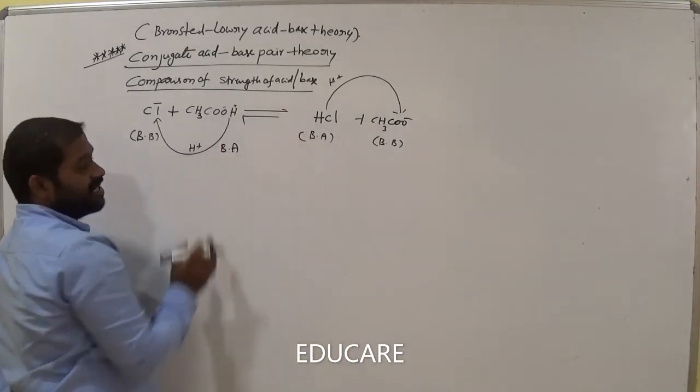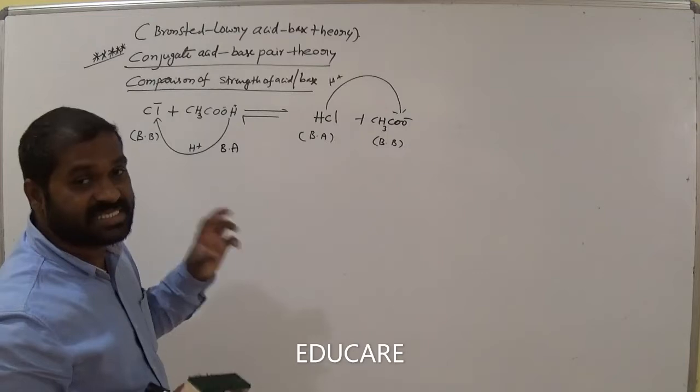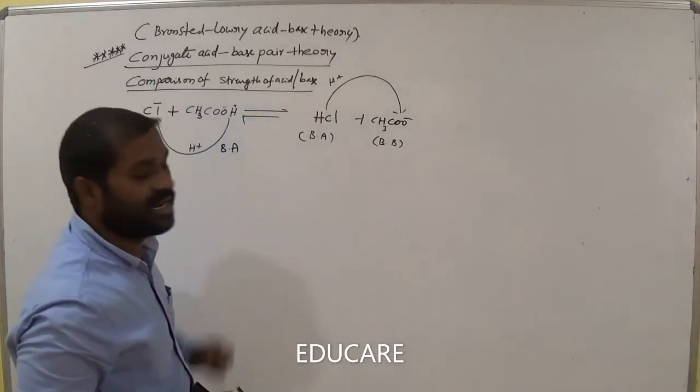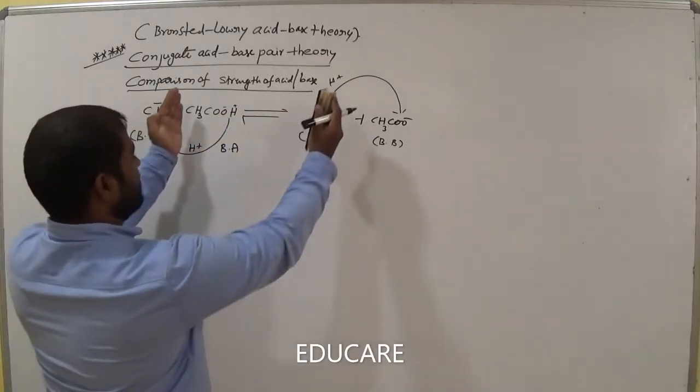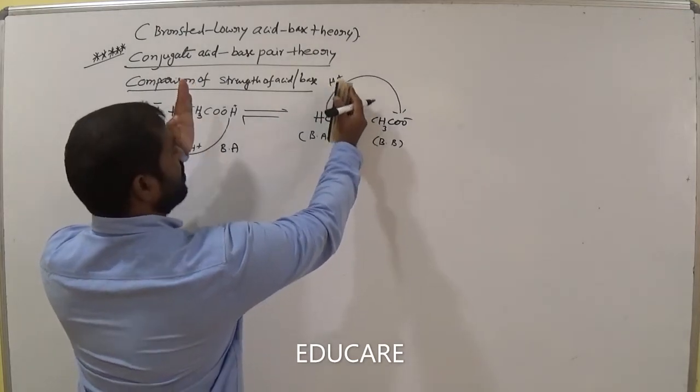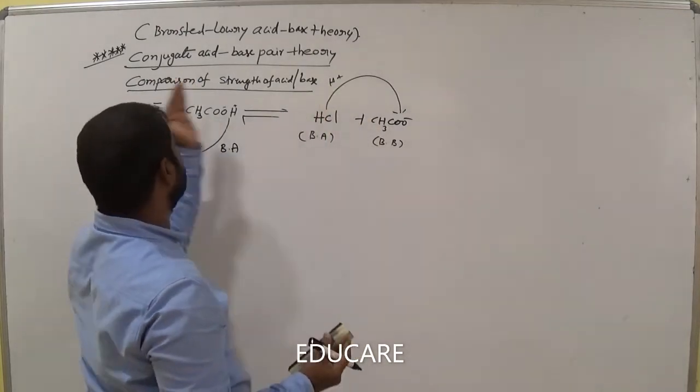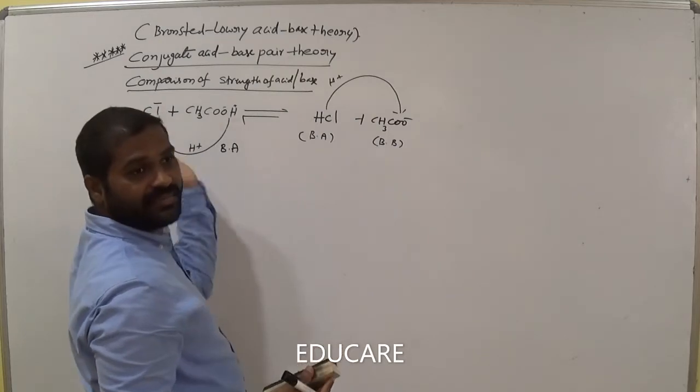Are you clear on this? If you need to compare the acidic strength of acetic acid and HCl, write it like this: one is the reactant, another one is the product. Don't write both in the same place.